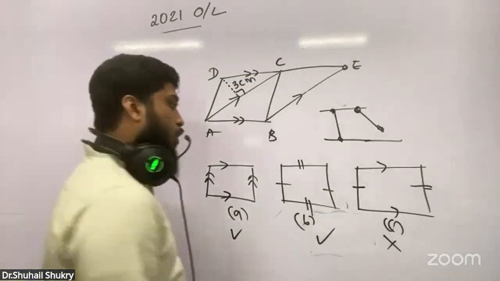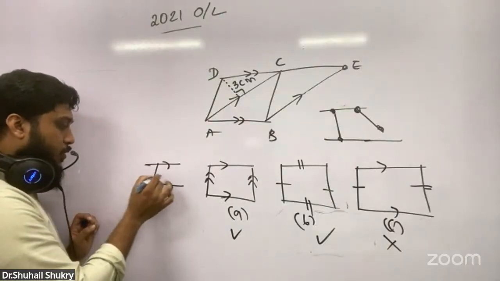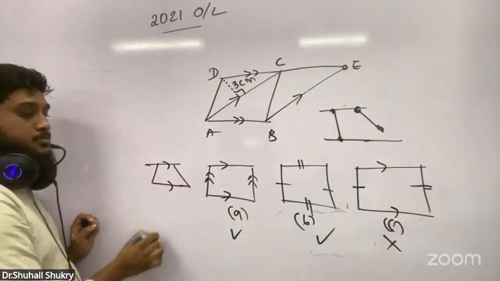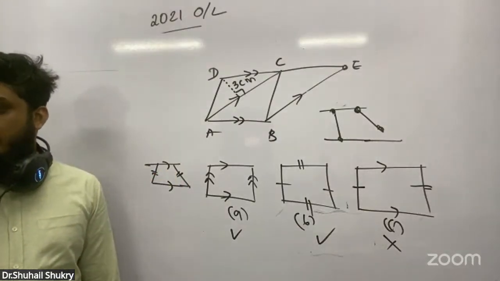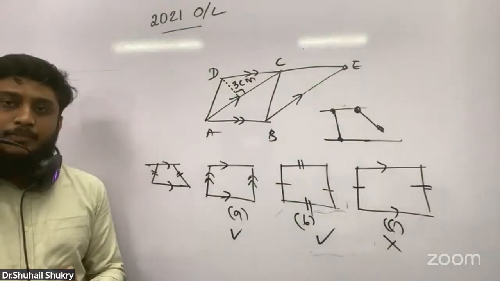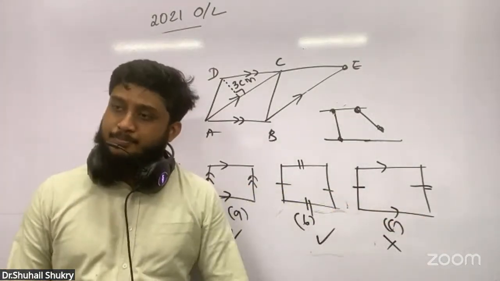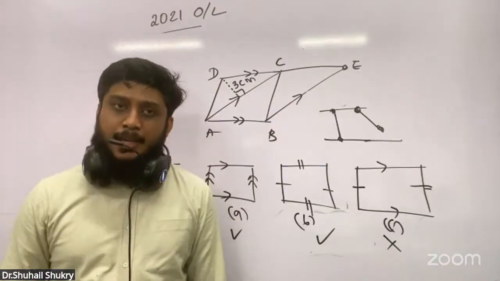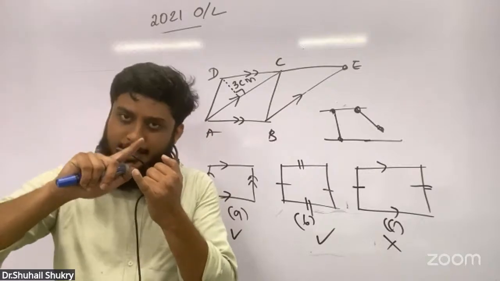Although lines are parallel, if one side is parallel, I can make equal lines in this way also. I can make this side equal to this side. I can draw it. Remember, if one side is parallel and other sides are equal, it can't be a parallelogram. When it can be a parallelogram, the same side should be equal and parallel.